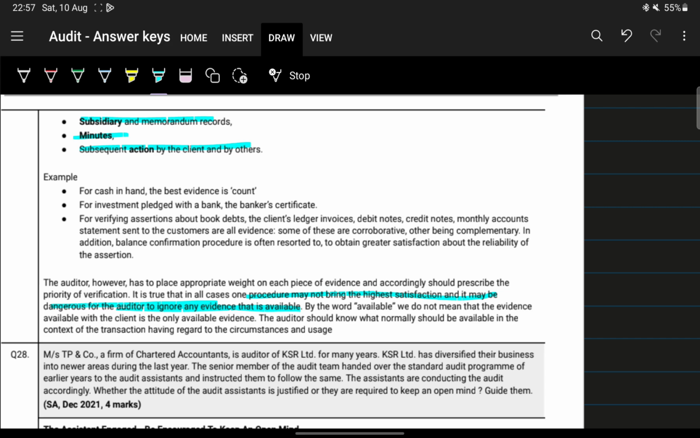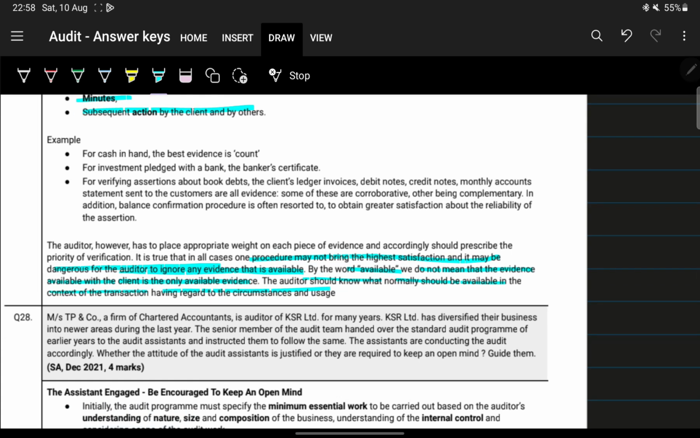Okay. Next point. By the word available, we do not mean the evidence that is available with the client is the only evidence. Okay. So the auditor should also know what normally should be available in the context of the transaction, having regard to the circumstances and usage. Okay.